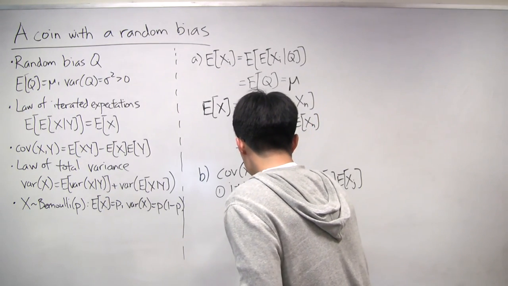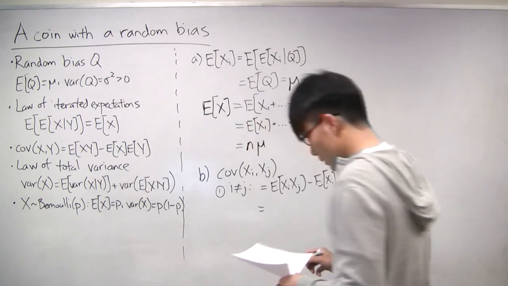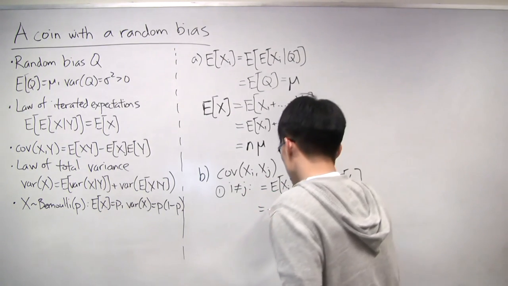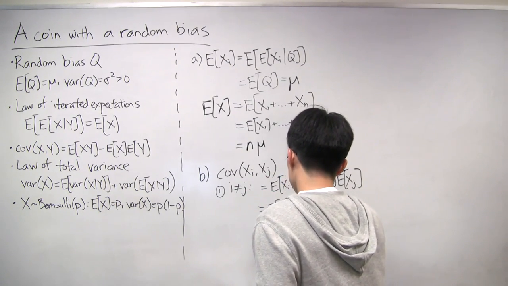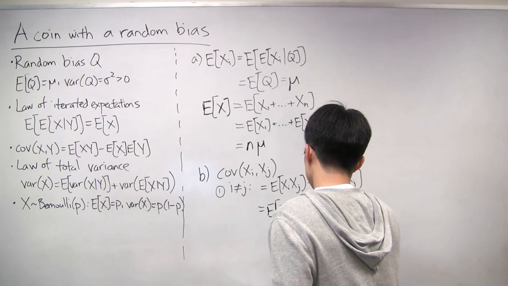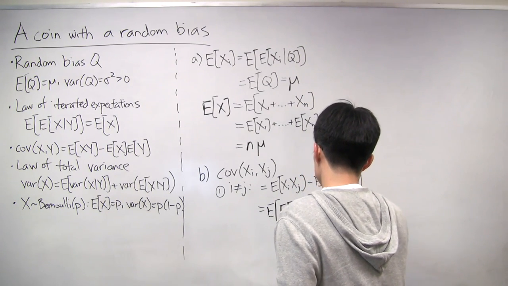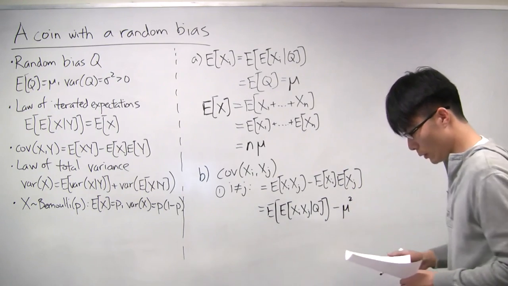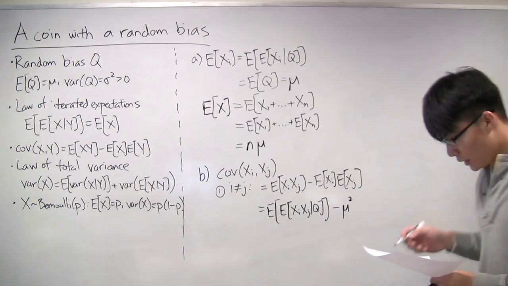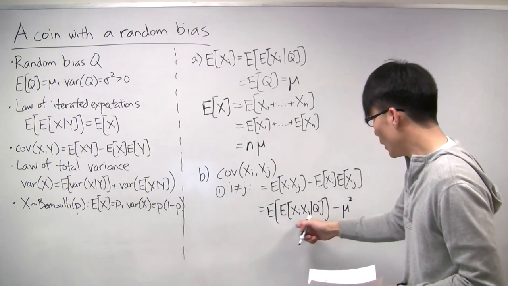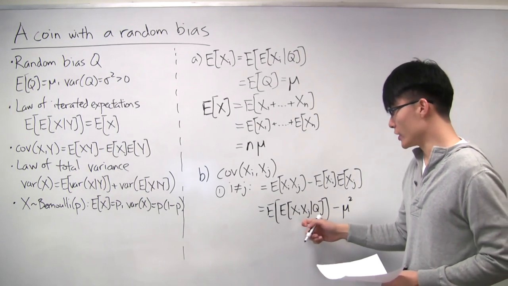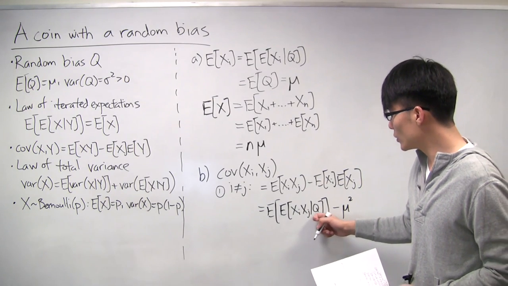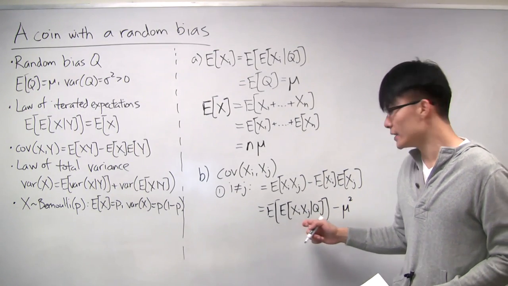Well, the expectation of xi times xj, we can again use the law of iterated expectations. So let's try conditioning on q again. And remember, we said that this second part is just mu squared. All right. Well, how can we simplify this inner conditional expectation? Well, we can use the fact that the problem tells us that conditioned on q, the tosses are independent.